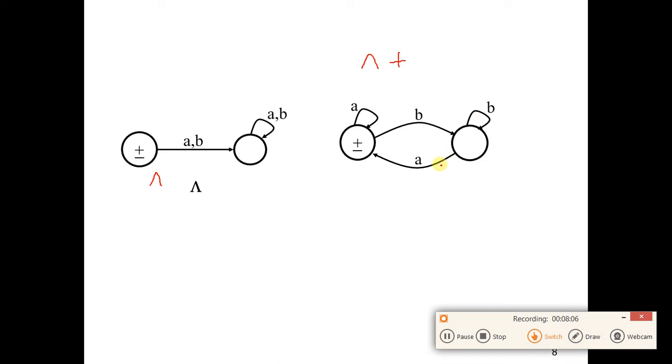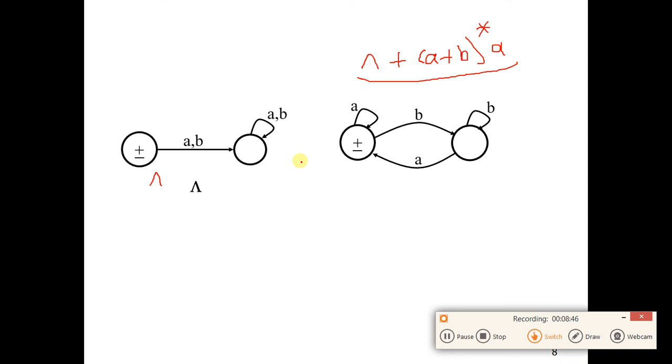So here you can conclude that the word should end at A. Whenever it ends at A, you are on the accepting state, and whenever you read a letter B, you move to this state and stay there until you read another letter A. So you come back here. So it will accept anything which ends at A. So anything can be written by this (A+B)*, and it should end at A. So this is a regular expression for this automata.